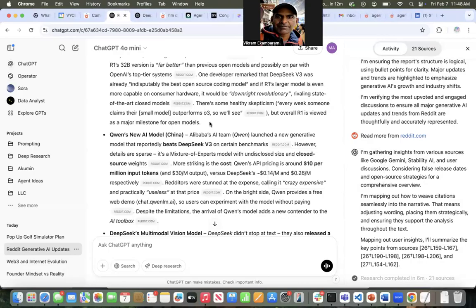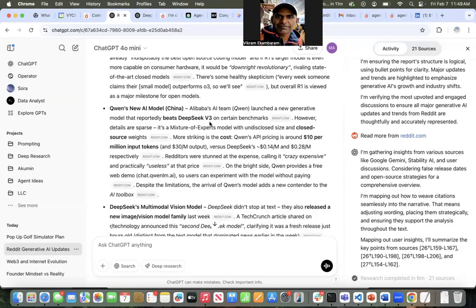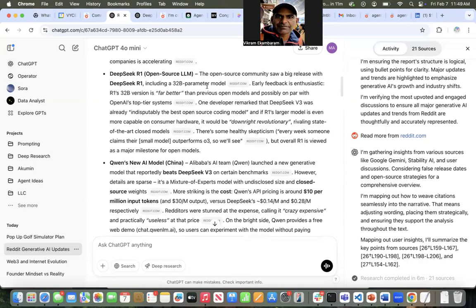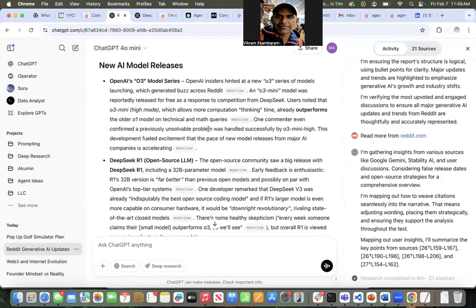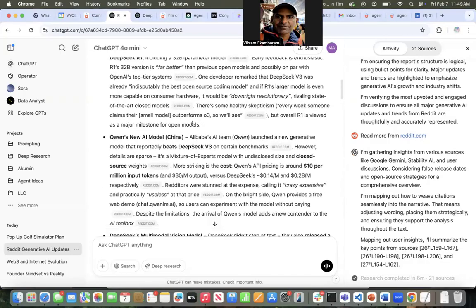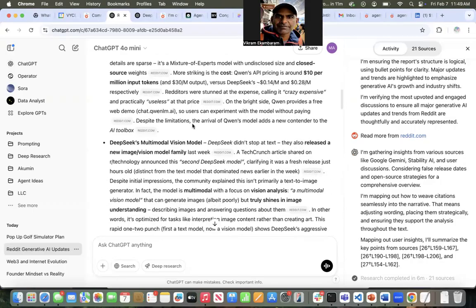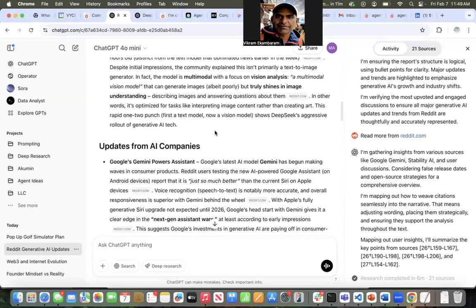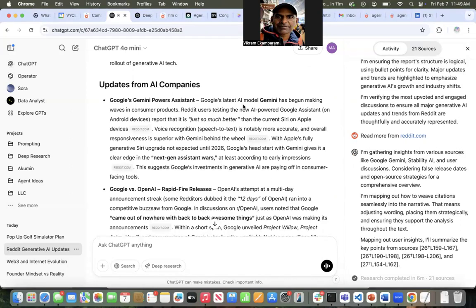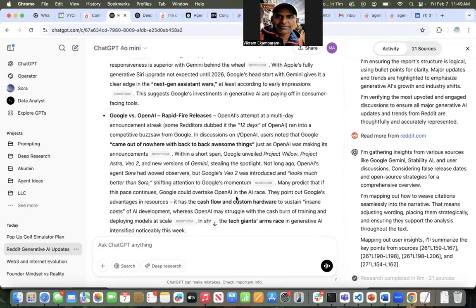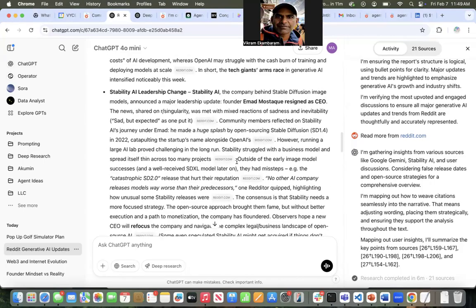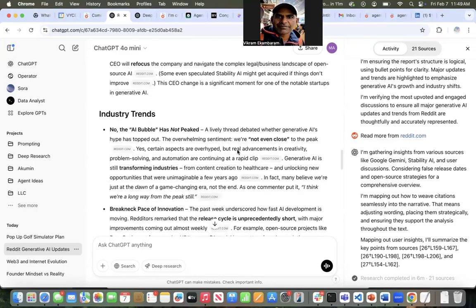So overall, the question is, what do we mean by last week? If somebody is discussing it in the last week, does that count, or is it when the post was actually done? I'll give it some leeway in that I wasn't very specific. But if I do look at it, it does seem to do a good job talking about O3, DeepSeek, Alibaba's new model, DeepSeek's multimodal model, and then how Google's Gemini powers Assistant, how Google and OpenAI are now doing rapid releases, and changes in Stability AI.